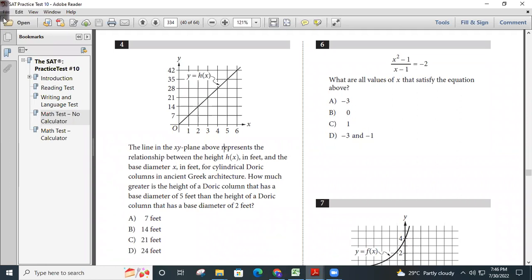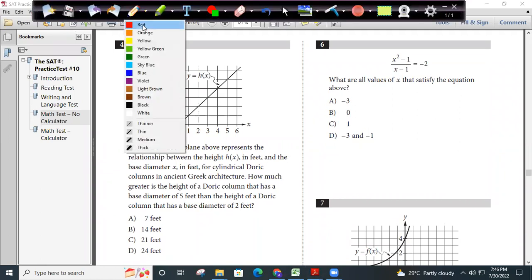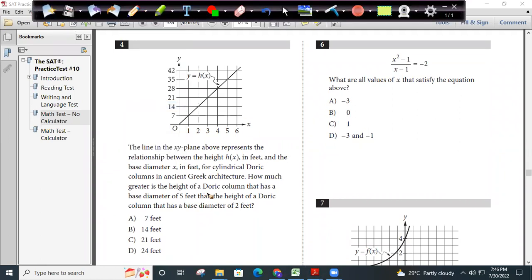What is he asking? How much greater is the height of the Doric column that has a base diameter of 5 feet? So when it is 5 feet, the height is 35. When it is 2 feet, the height is 14. So how much greater? 35 minus 14 is 21. They can't ask what is 35 minus 14, right? Same thing they are asking, just in a diagram here.